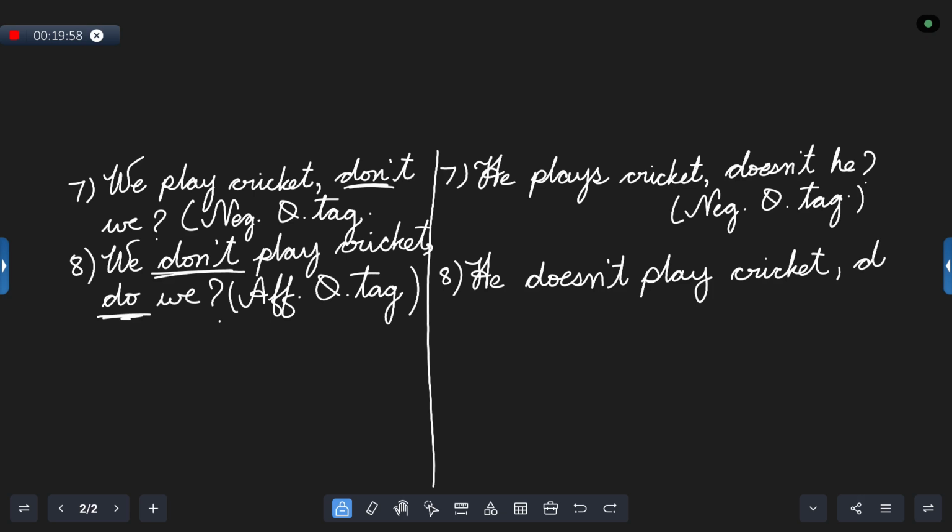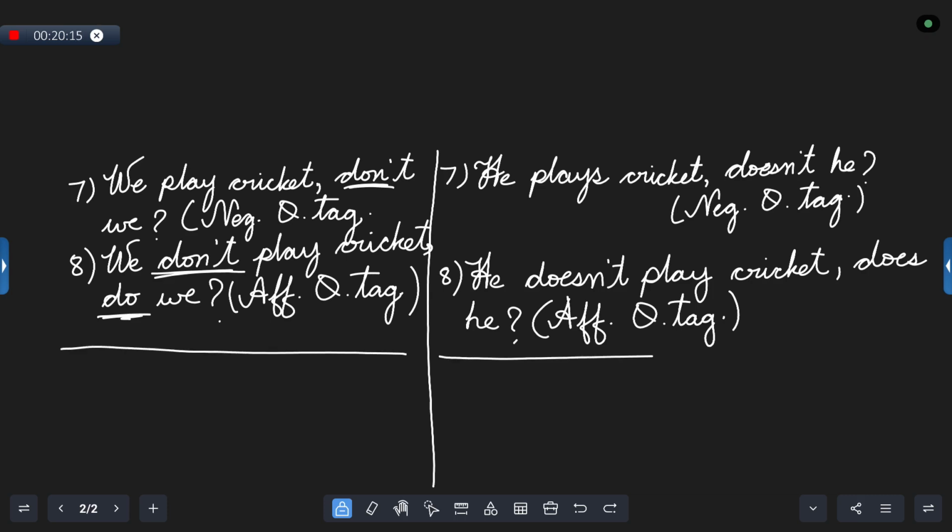Now what do we take here? Does. And what's the subject that we have here? He. Does he? You put a question mark. What's the name of it? Affirmative question tag. Till here, for all the tenses, we can write these sentences. In case you will be able to write for all the tenses in this manner, you will become an ace at English.